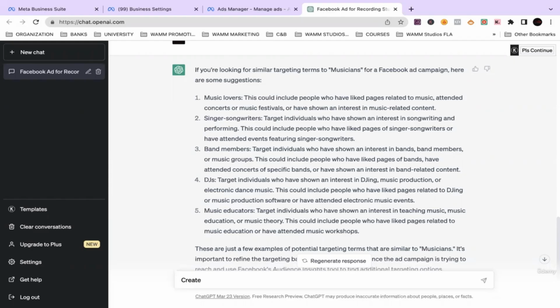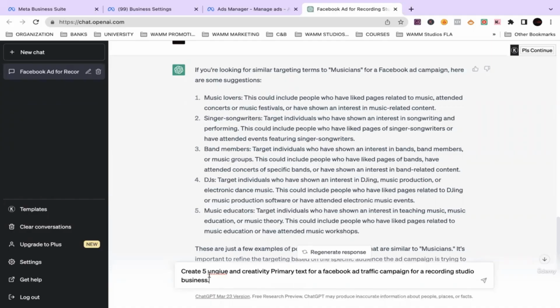Create 5 unique and creative primary text for a Facebook ad traffic campaign for a recording studio business.